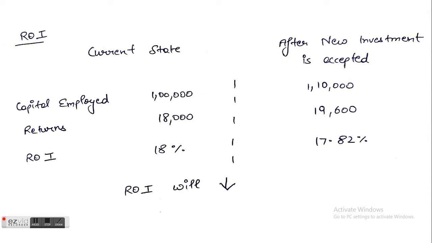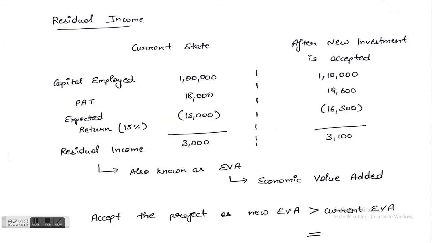If this is still confusing to you, whether a company should accept or reject this project, let's look at the residual income approach. I've done a comparison here of the current state and the state of the company if it accepts the project. Everything is the same as the ROI example, but instead of calculating percentage, let's find out residual income by subtracting the minimum return required by the company.